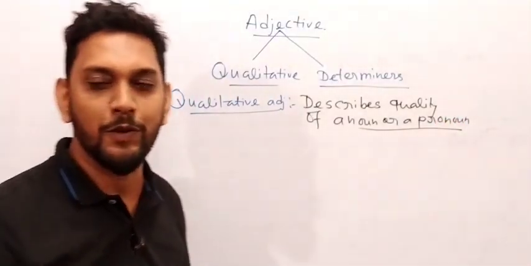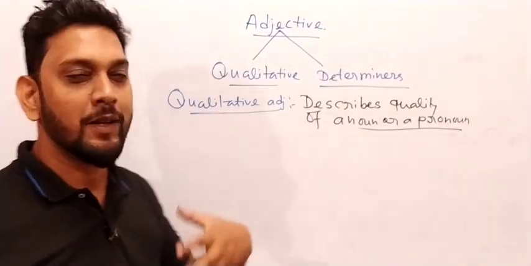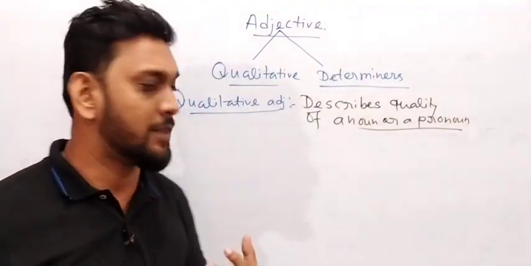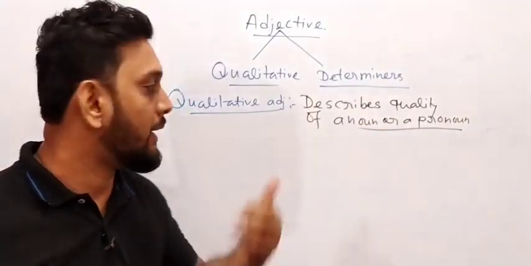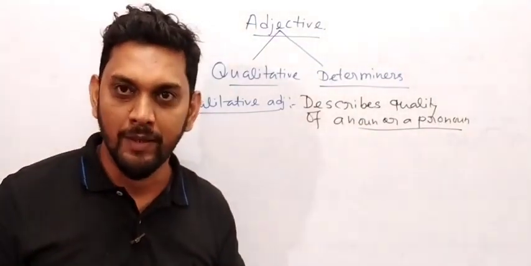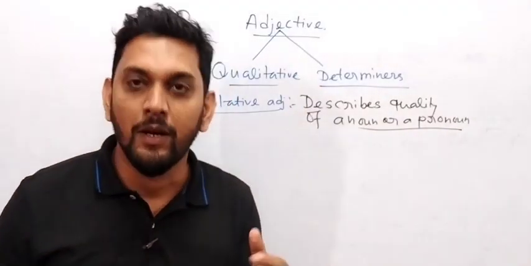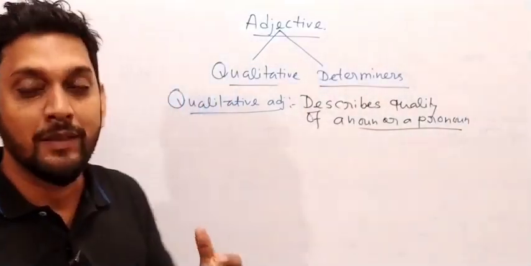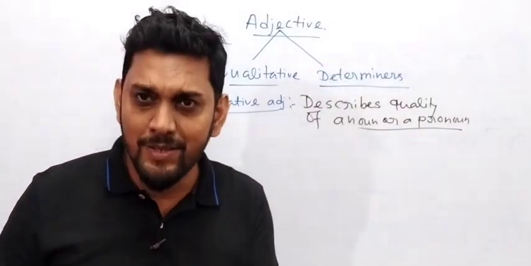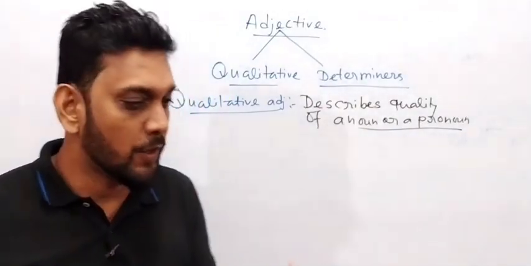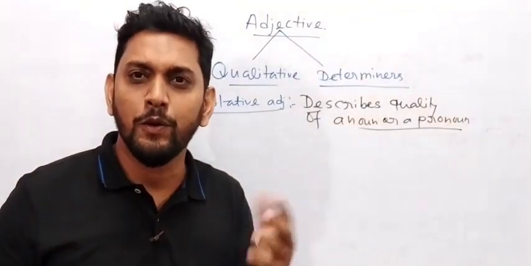That would be very important for all of us. Hello boys and girls, I think all of you understood this: qualitative adjectives are adjectives which can describe the quality of a noun or a pronoun. It talks about the personality of a pronoun or a noun. It talks about the shape, the size, the origin, and the color of a noun or a pronoun.